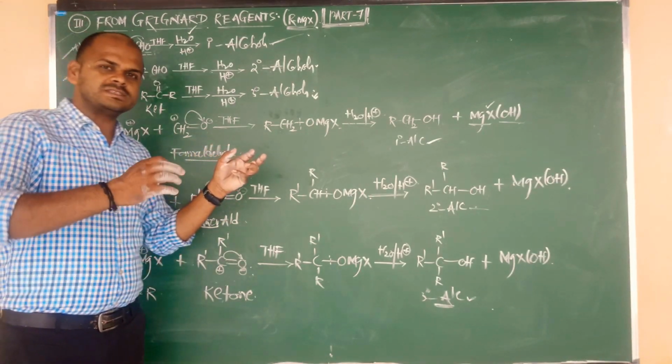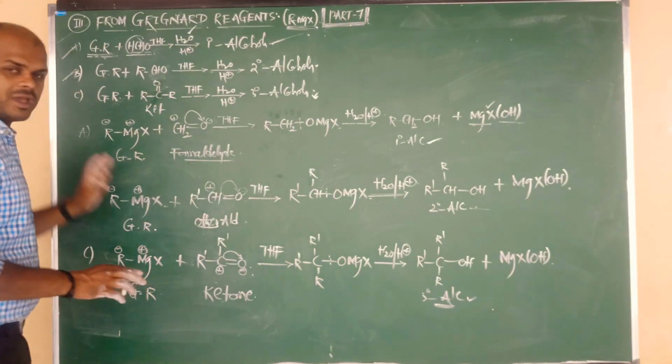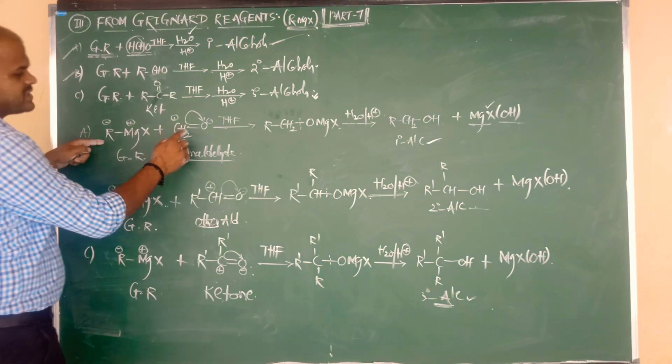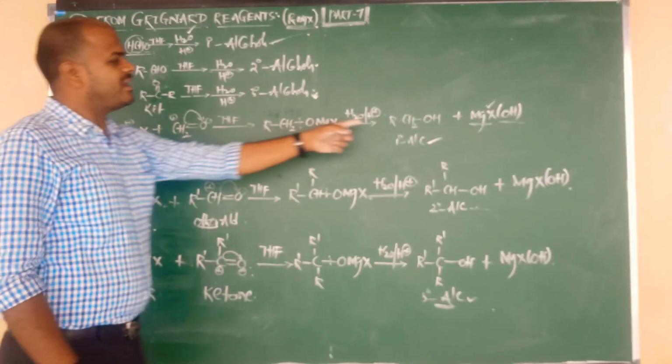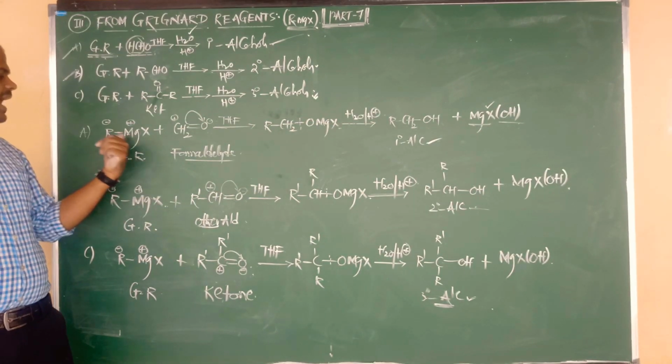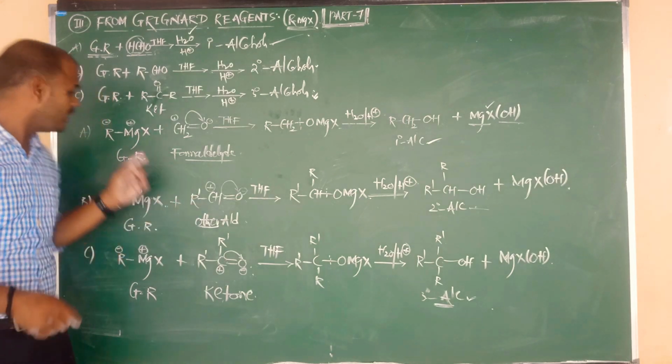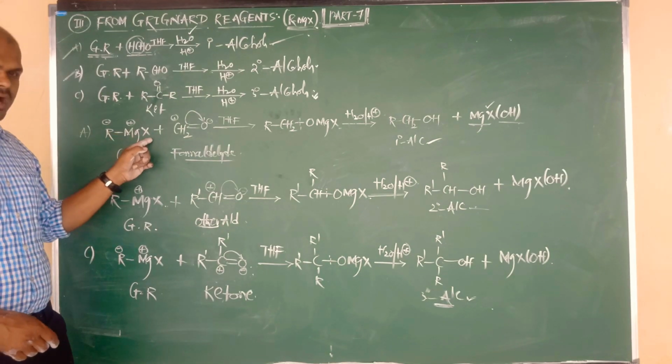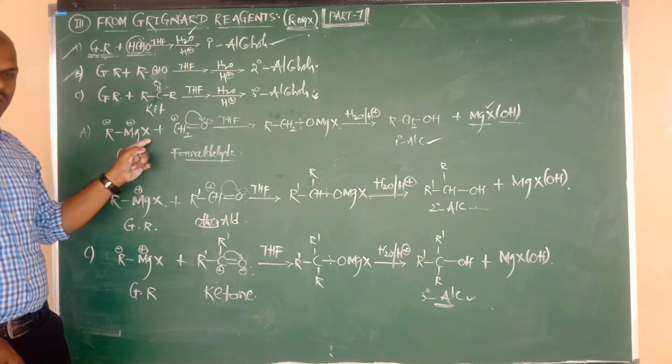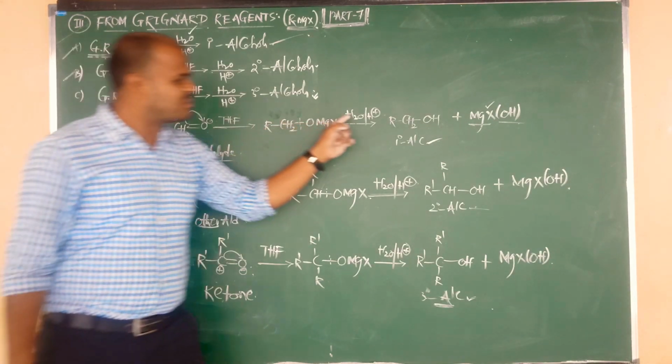Okay, examples I will send you through the notes, but here I will tell you once. Listen: R replaced by CH3, means methyl magnesium bromide. Example, methyl magnesium bromide on reaction with formaldehyde followed by hydrolysis.